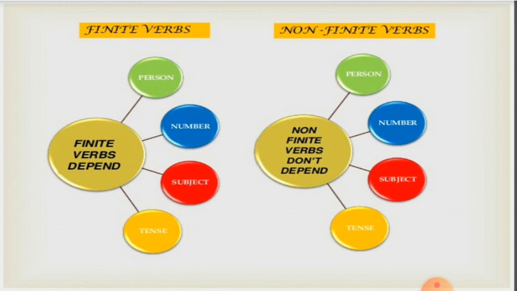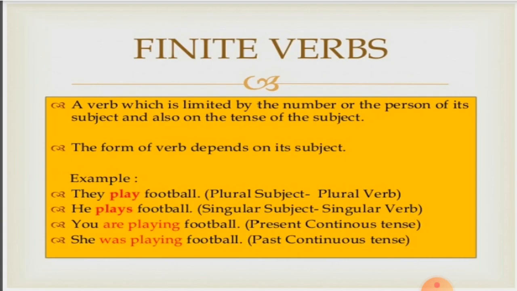The finite verbs depend on the person, number of the subject and also the tense of the sentence. That means their form changes according to the person, number of the subject and the tense. The non-finite verbs do not change their form. They are not dependent on the person and number of the subject, neither are they dependent on the tense of the sentence. They are independent in their forms and they do not change their forms in any condition.